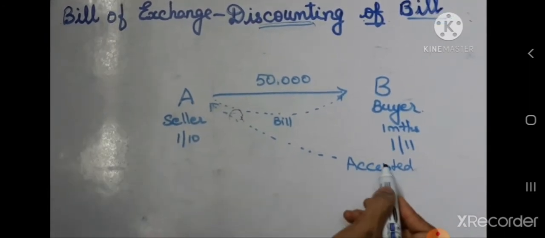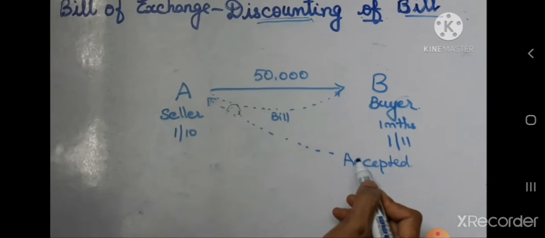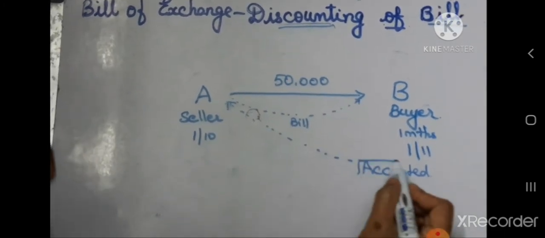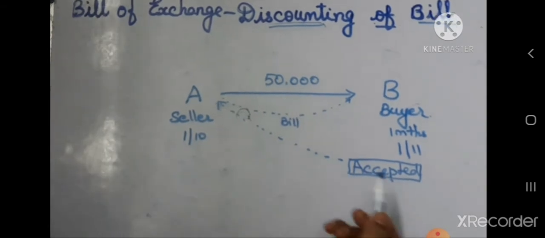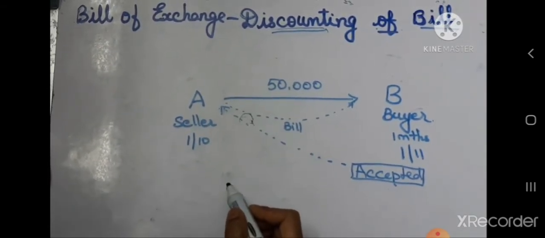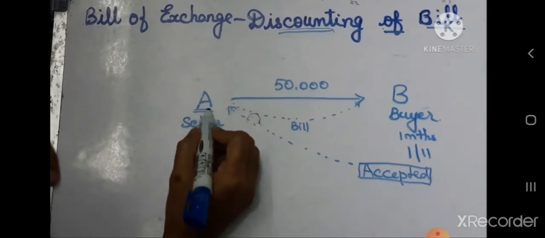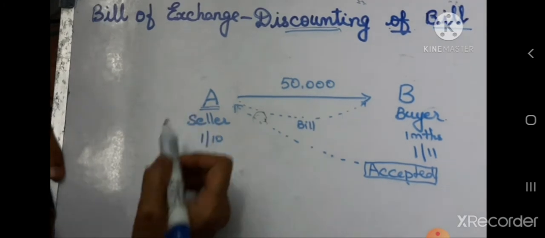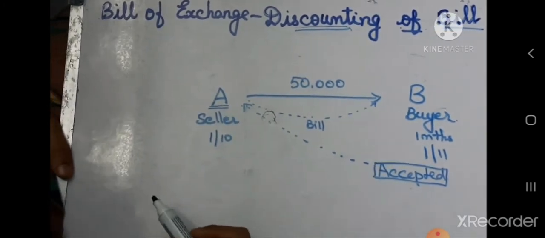B makes a promise to pay the bill after 1 month. But if A needs the money immediately, if it is very urgent for A, he needs the fund immediately.